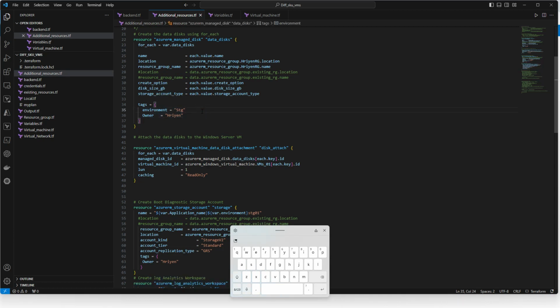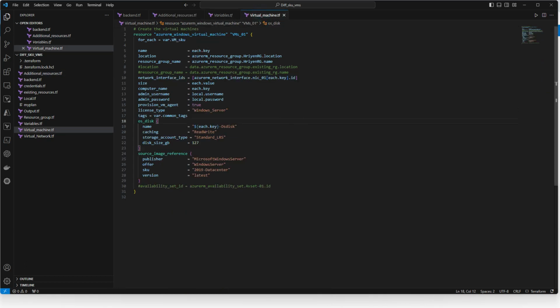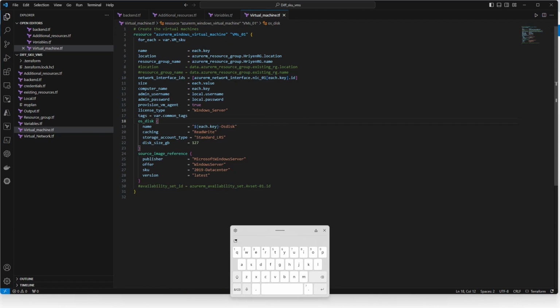Backend I have showed you already. Now let's see the final one, that is your VM configuration. So VM name, like I mentioned, in SQ I have defined the VM name as the key, so it will be referenced from there. And this is the default again. The location should be default, it should group all default.